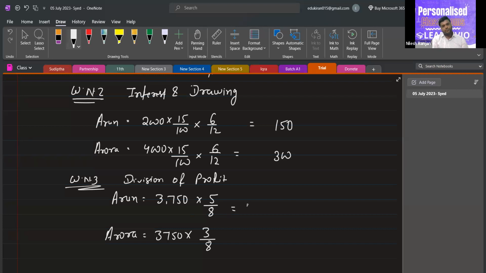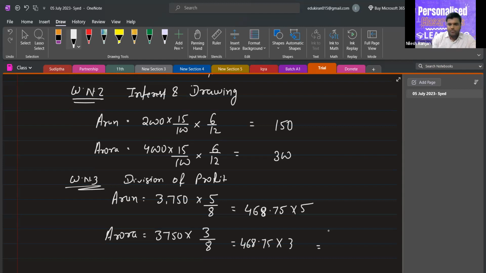So 468.75 into 5, and here it will be 468.75 into 3.